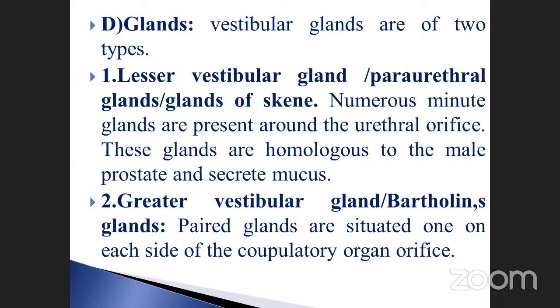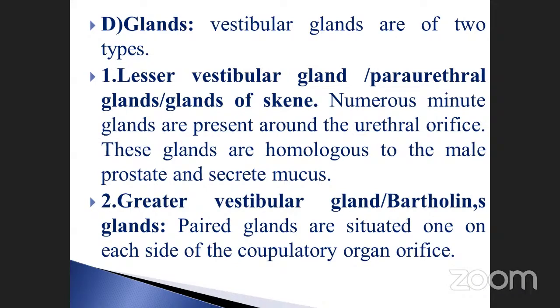Okay, glands. The glands are also present in the female reproductive organ, called vestibular glands. The vestibular glands are of two types. One is called the lesser vestibular glands. Another one is called the greater vestibular glands. The lesser vestibular glands are also called paraurethral glands and glands of Skene. Sometimes they ask the question like that, the technical term. And the greater vestibular gland is also Bartholin's gland. These are the two names.